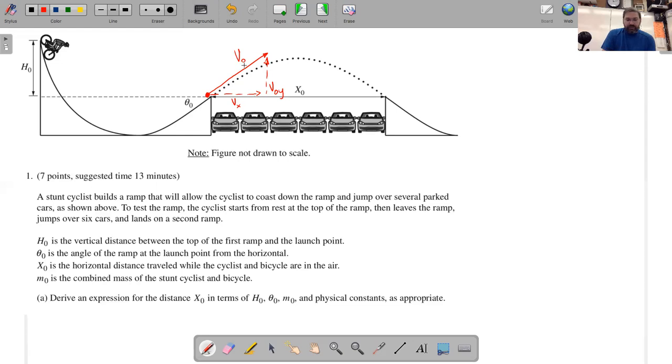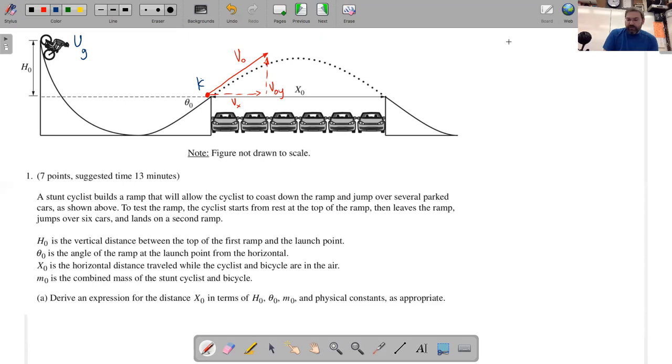What you need to do is figure out how fast the cyclist leaves the end of the ramp, and that is going to be dependent upon the height from which the cyclist starts. So we have this gravitational potential energy up here, and that gravitational potential energy changes into kinetic energy. However much gravitational potential energy the cyclist has at the top is going to be exactly the same as the kinetic energy at the end of the ramp here. How far down the cyclist goes in this dip is completely irrelevant. The velocity at the end of the ramp depends only upon this difference in height.